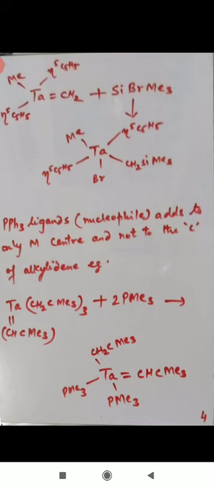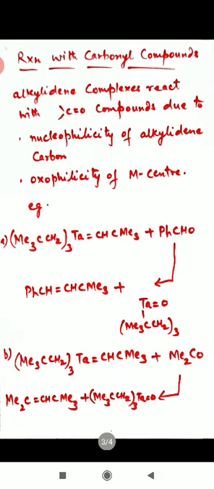Now here the PPh3 ligand doesn't add to the carbon center of the carbene, but it gets added to the metal atom directly. So now what is going to happen here? The double bond remains as such between the metal and the carbene, and the PPh3 ligands get attached to the metal atom directly. One of the other ligands is removed from the molecule, or it is given out as a product. So this is the example of the PPh3 ligand.